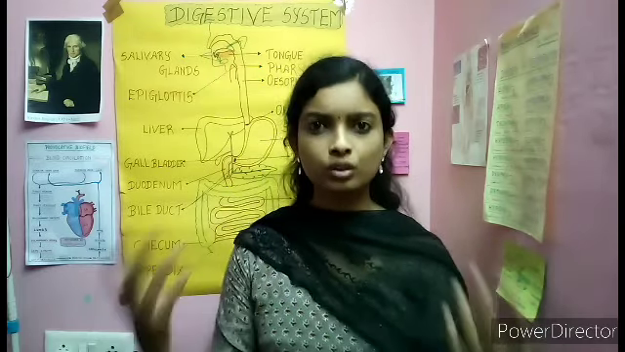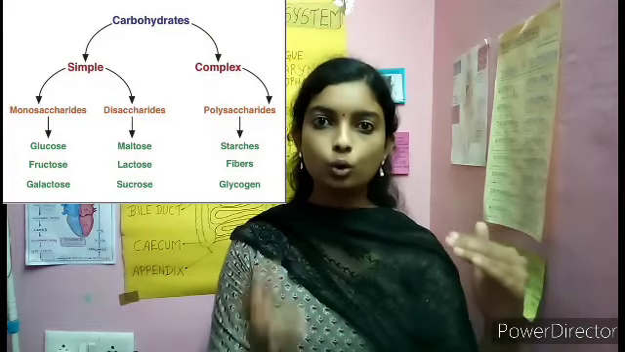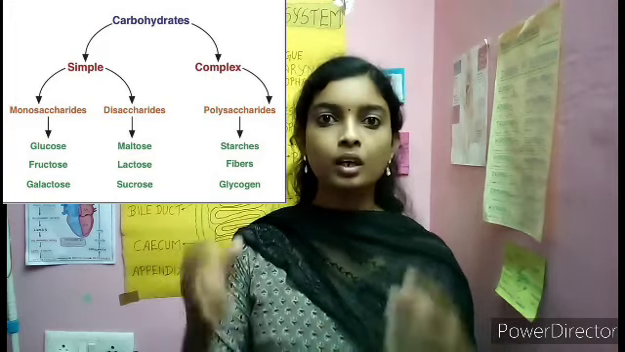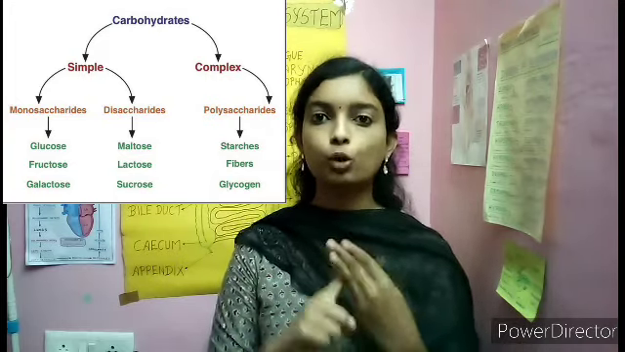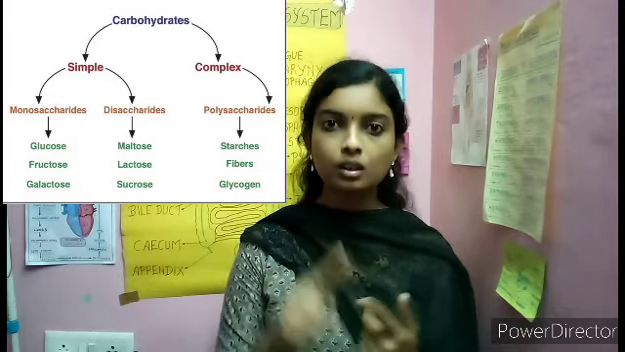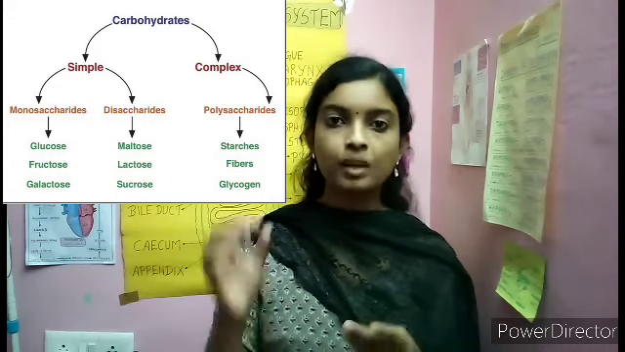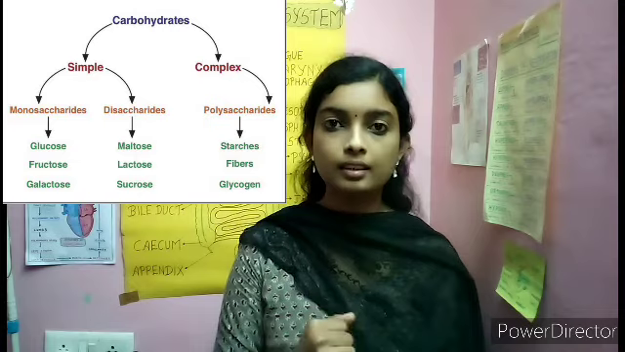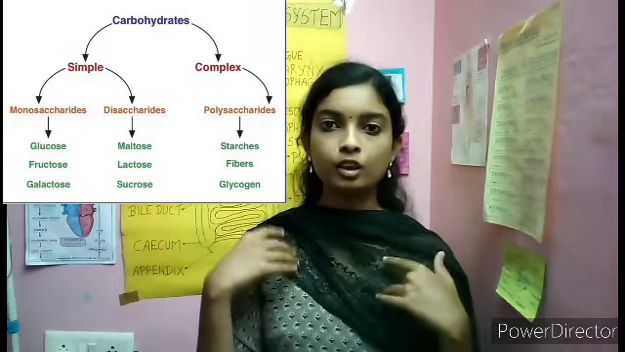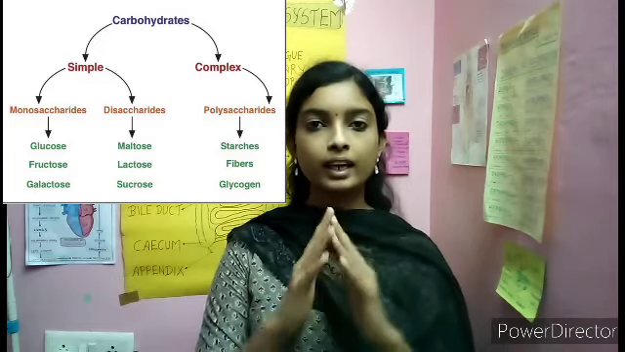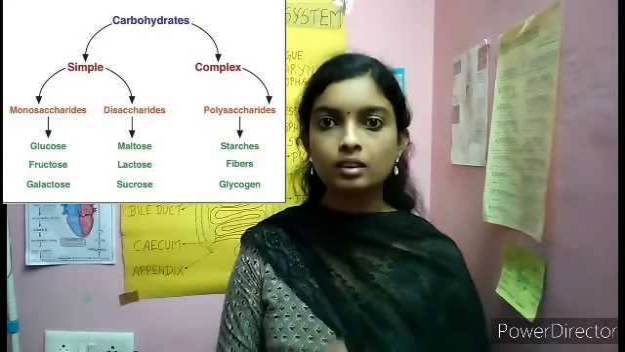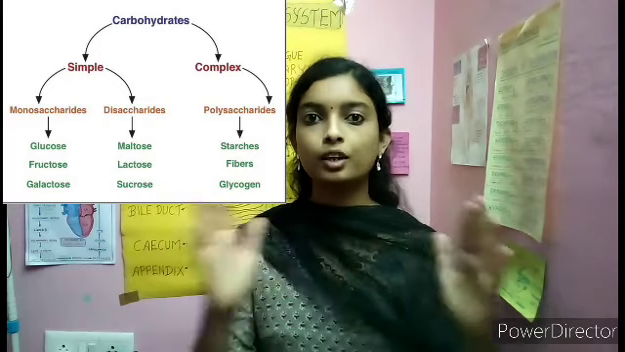Now let's learn what the monosaccharides are. Monosaccharides are glucose, fructose, galactose. These are the foods we mostly consume. Next, the disaccharides: maltose, lactose and sucrose. These three are the disaccharides. Maltose is present in germinating cereals, sucrose is present in cane sugar, and finally lactose is present in milk. What are the polysaccharides? It is nothing but starch. So these are your carbohydrates.